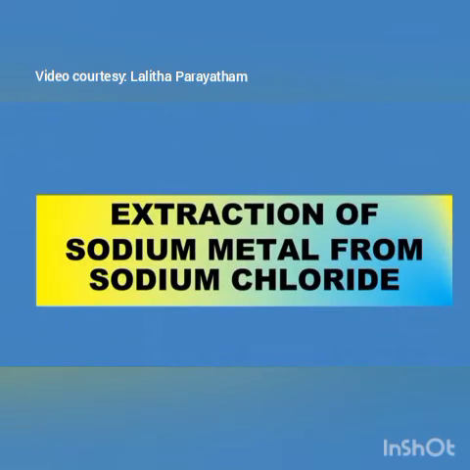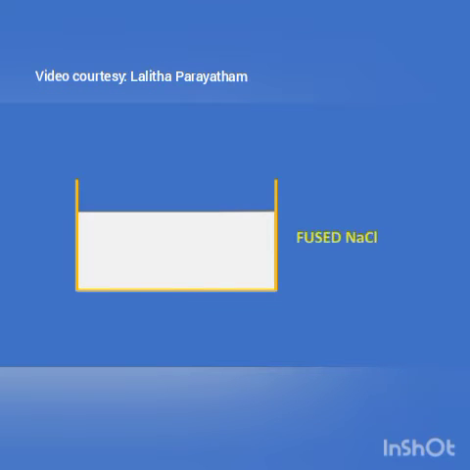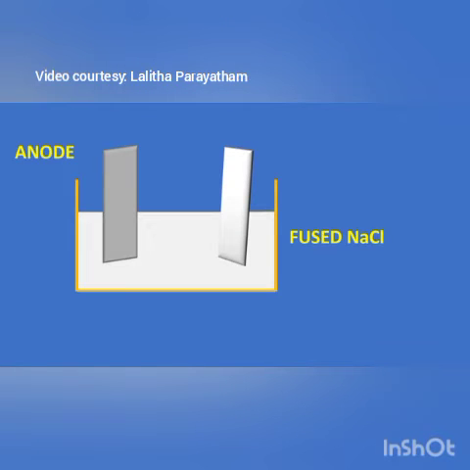Now, let us see the extraction of sodium metal from sodium chloride. Consider fused NaCl as electrolyte, graphite plate as anode and steel plate as cathode.